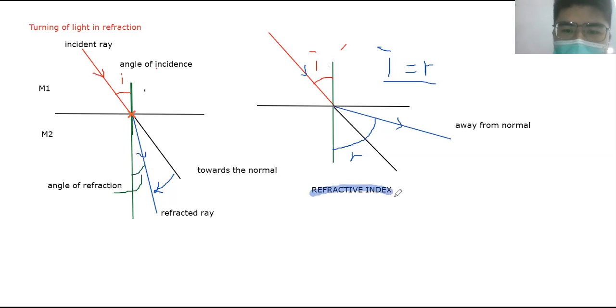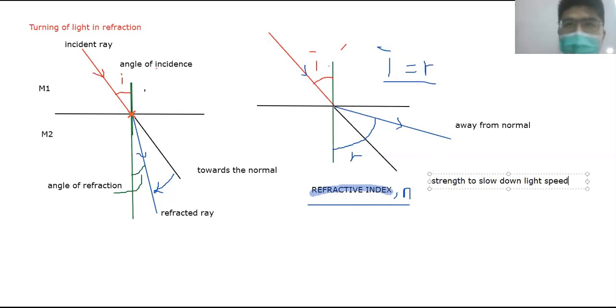No, it is a measure of what? n equals c over v. Yeah, that's the formula, right? But n is a measure of what? Strength to slow down light speed. It is a measure of the strength of the medium to slow down light speed.